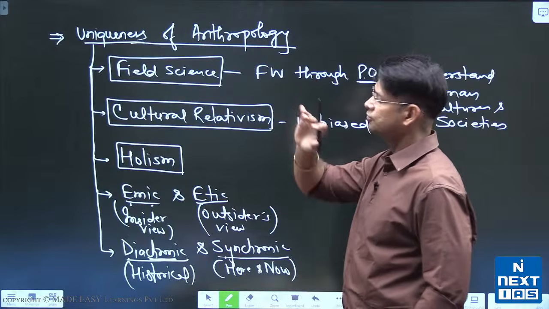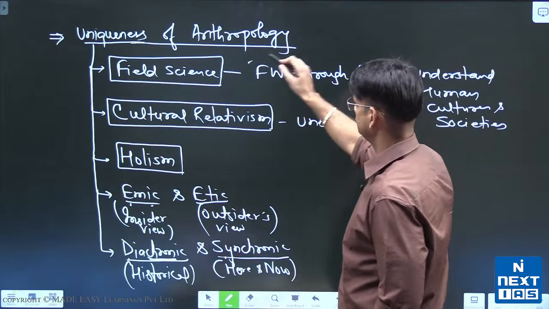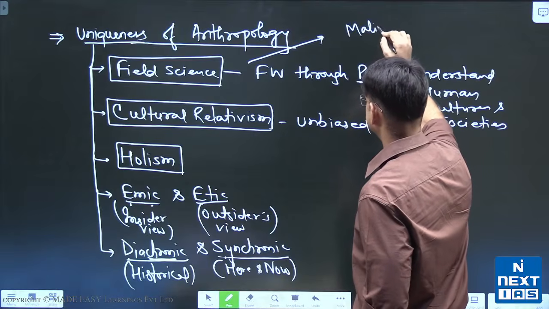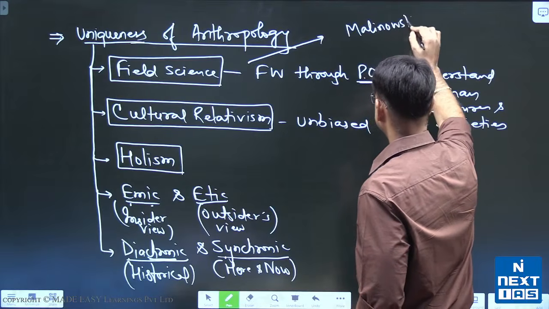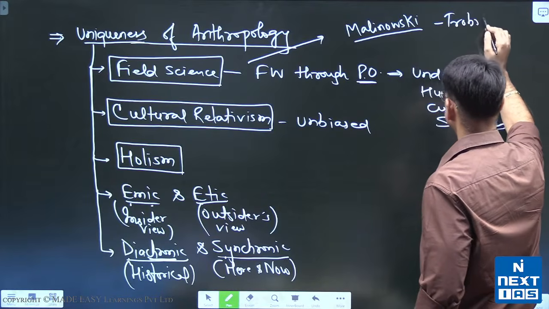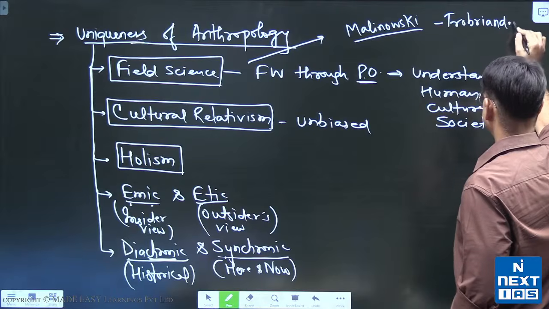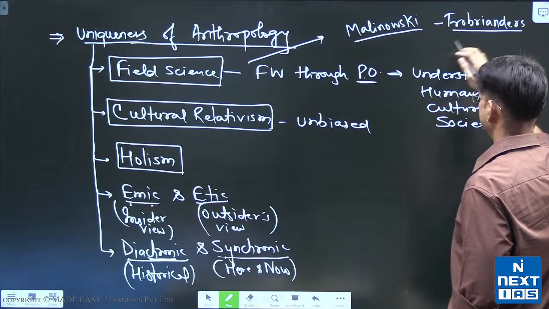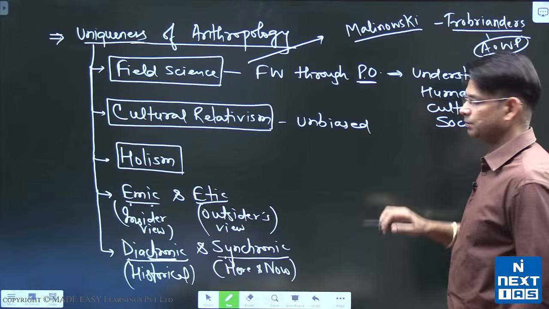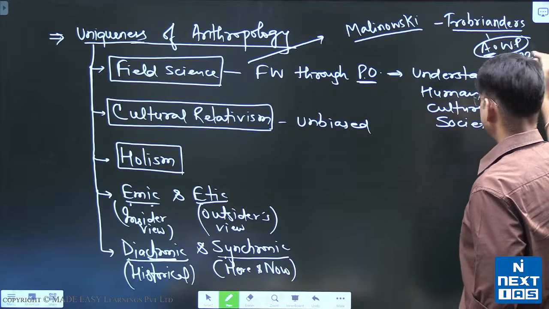So when you talk about field science, here you can use the case study of Malinowski. Okay, Malinowski studied Trobrianders and he explained this study in his book Argonauts of the Western Pacific. That was published in 1922. That can be done.